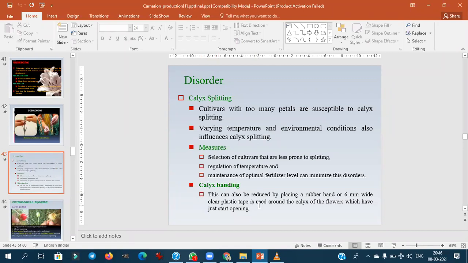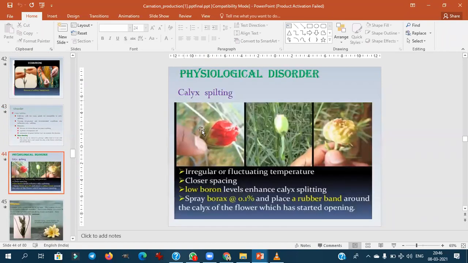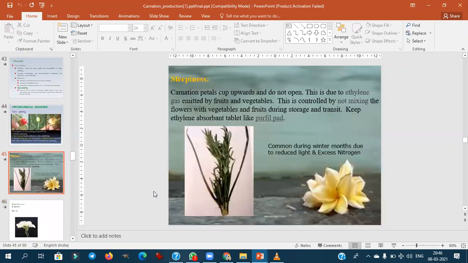This is mainly the rubber band, 6 mm wide, clear plastic tape. This calyx band is used around the calyx of the flower, which has just opened. This is called calyx banding, mainly done to avoid the calyx split. This is the calyx split. You see, the petals have overgrown. That's why you can also reduce it by calyx banding.